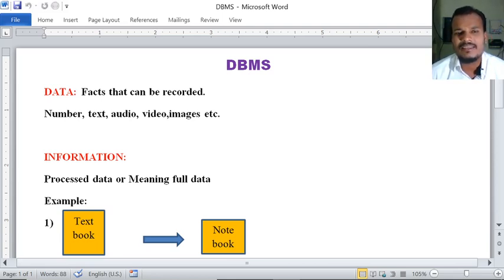Data is nothing but facts that can be recorded. That we are calling as data.